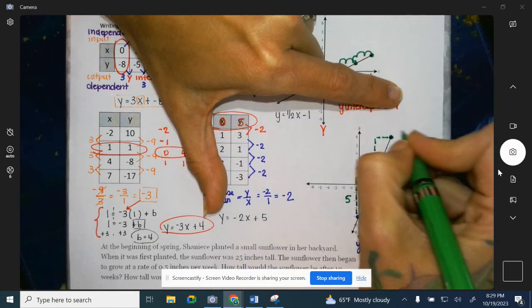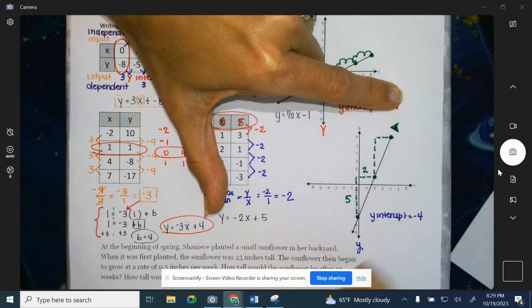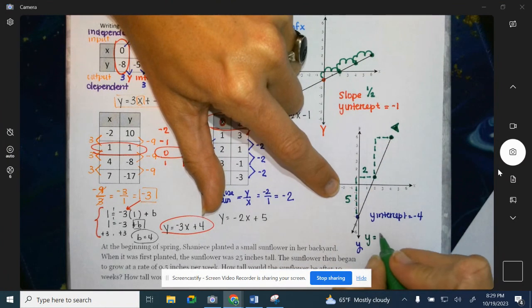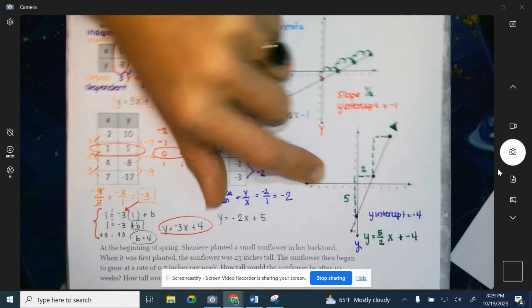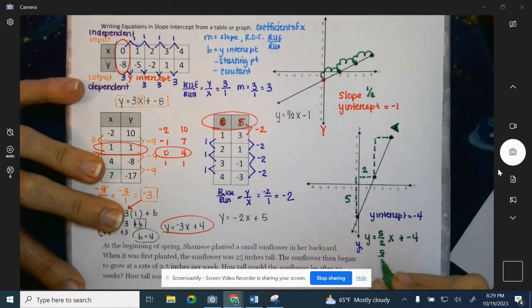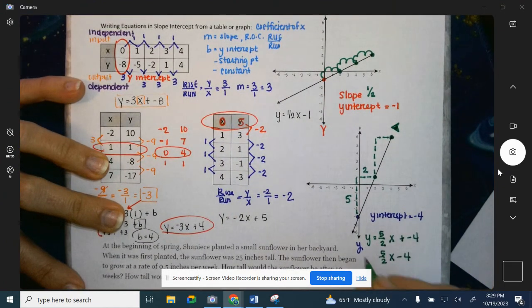It is increasing. So it is going up at the end. So that means it's a positive line. So it's going to be y equals rise over run, plus or minus, in this case, because it's a negative, plus a negative 4, or 5/2 x minus 4. There was a call out to y is the same thing as f of x. It's just function notation.